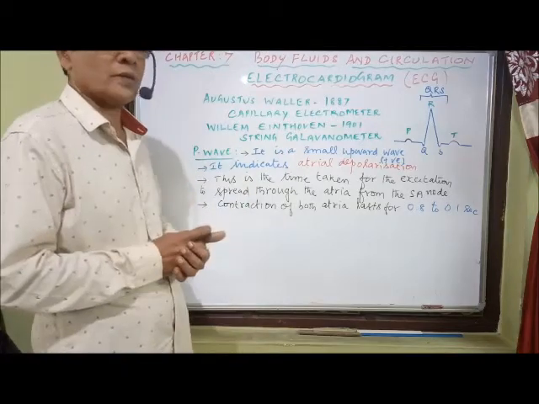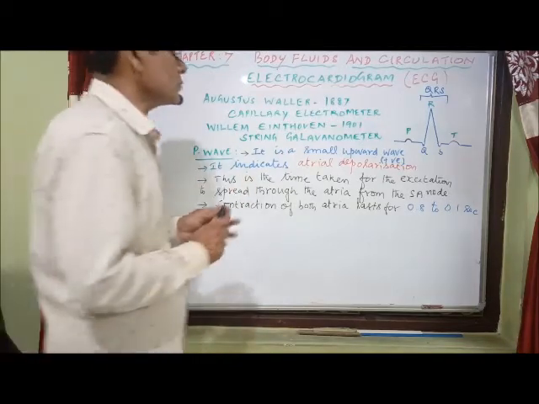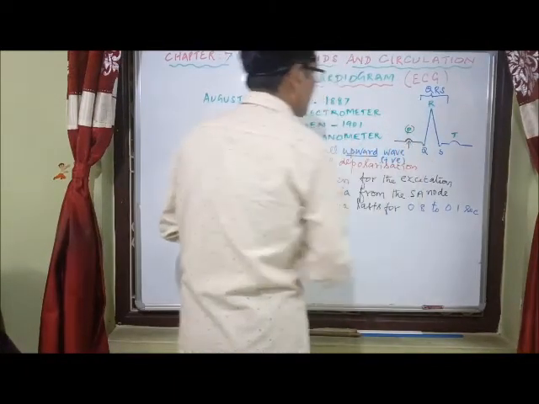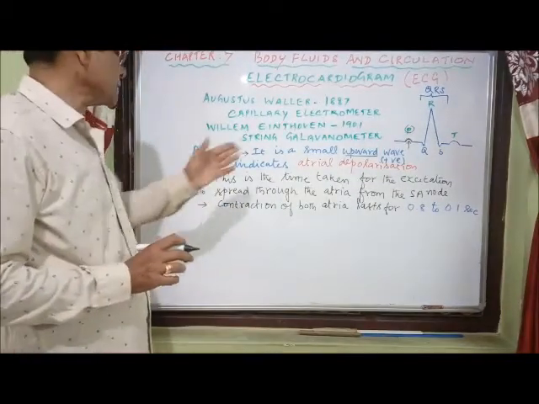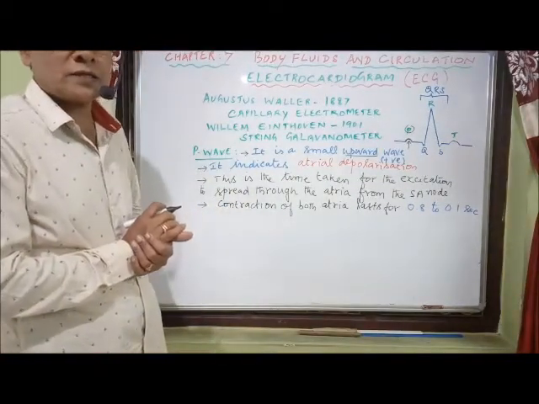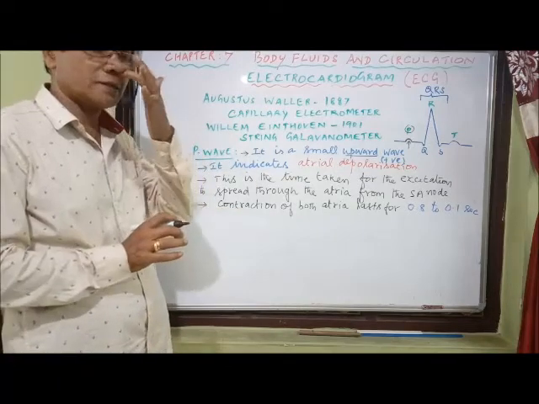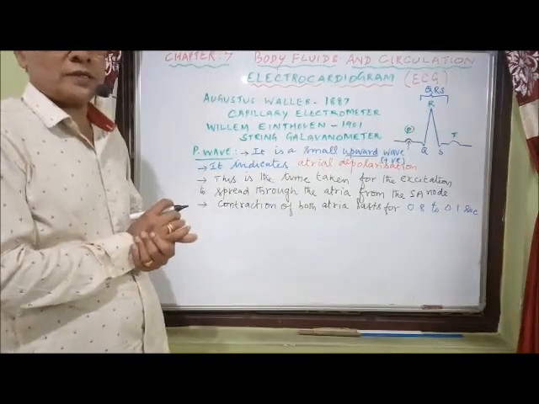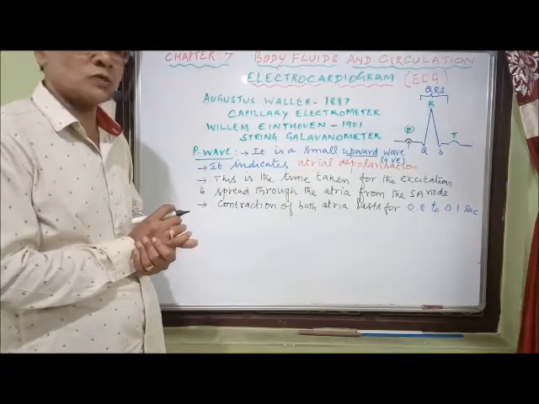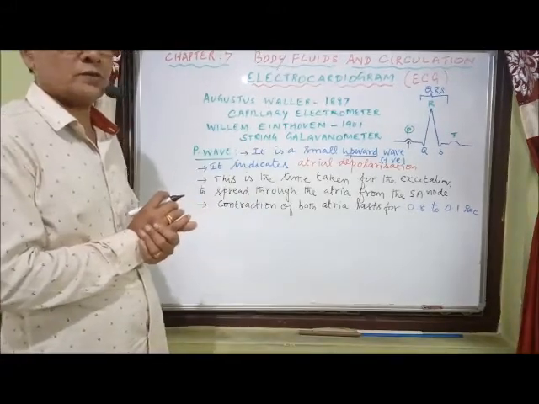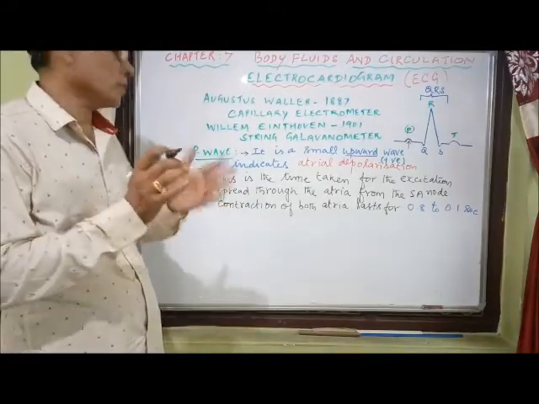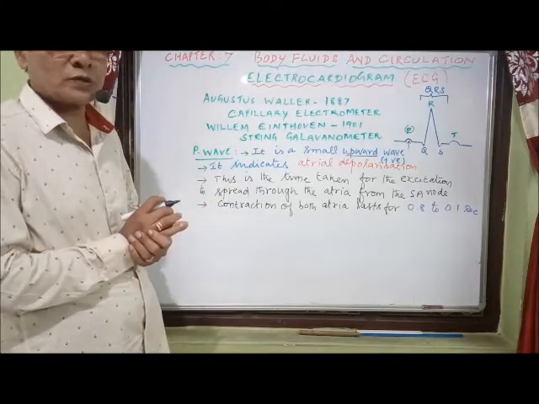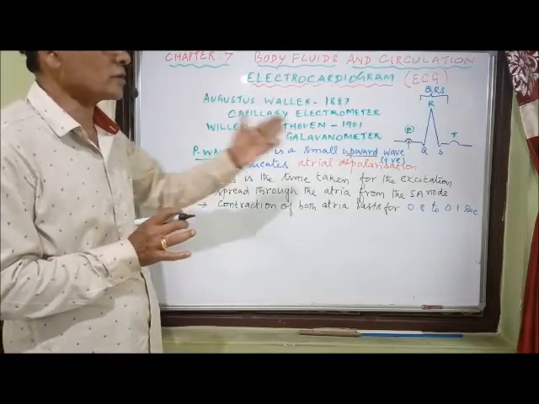Now, what is the P wave? I mentioned already it is a small upward wave. You see this upward wave here; this is the P wave. This is what I'm indicating, the P wave, a positive wave. What does it indicate? What is the electrical activity of the heart? It indicates atrial depolarization. When the atria undergo depolarization, that is shown by this P wave. So it is the atrial depolarization wave. And what is happening during that, I mentioned already: before the contraction, first we have the depolarization, followed by contraction.